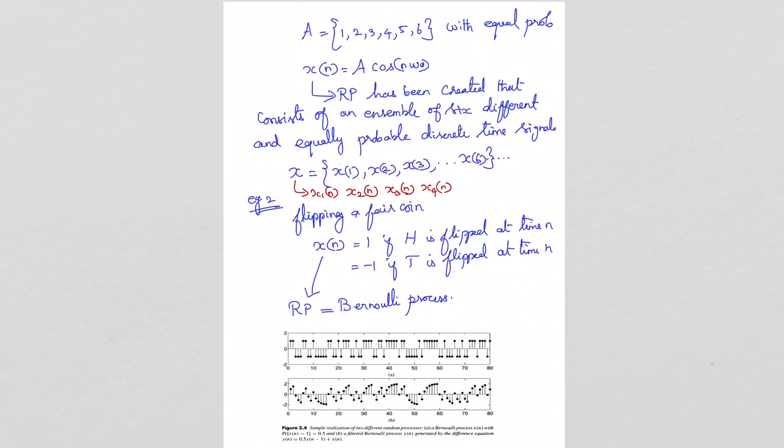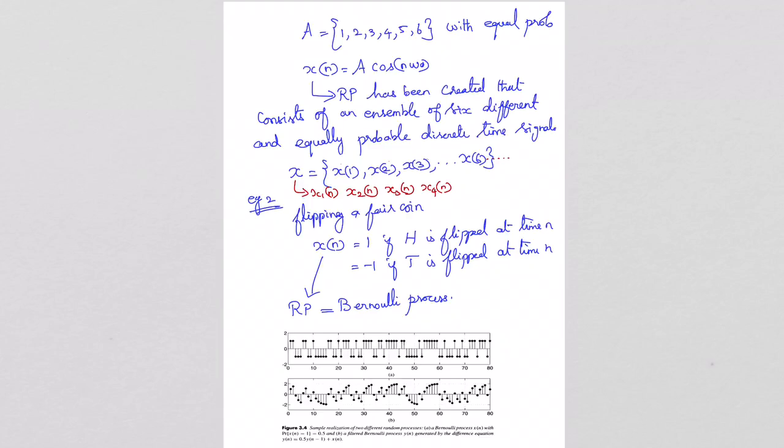Okay, next example. A somewhat more complicated process can be generated with the help of this experiment. Here flipping a fair coin may be considered as an example. When you flip a coin, the value of x of n at time n is equal to 1 if heads is flipped. Similarly, x of n is equal to minus 1 if tails is flipped at time n.